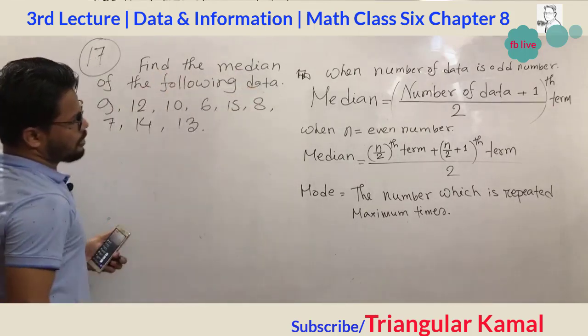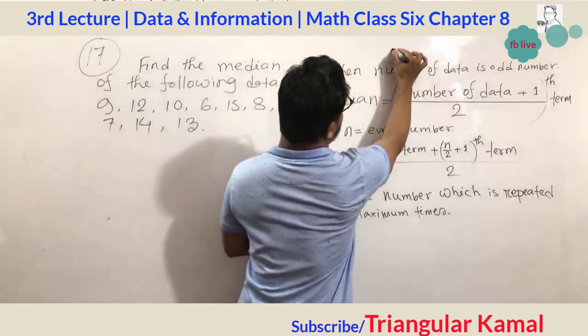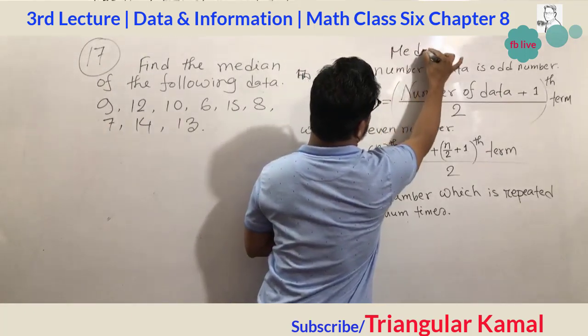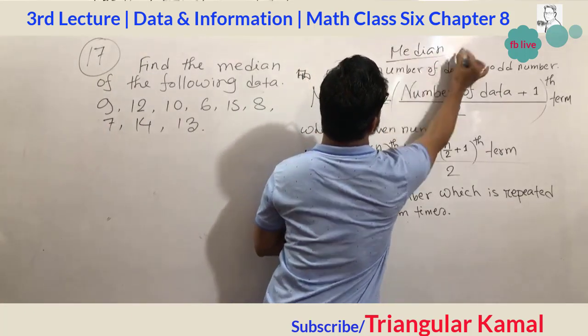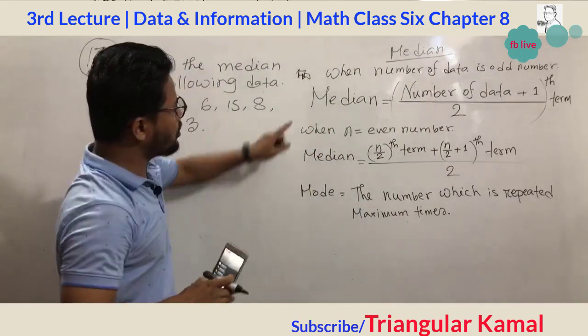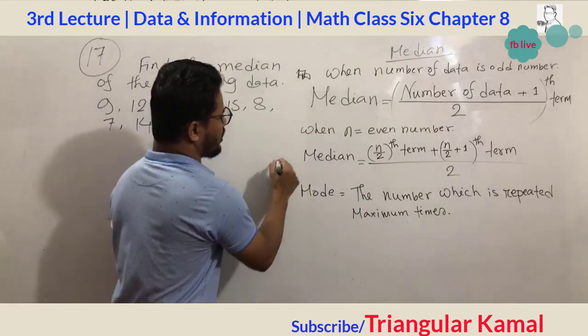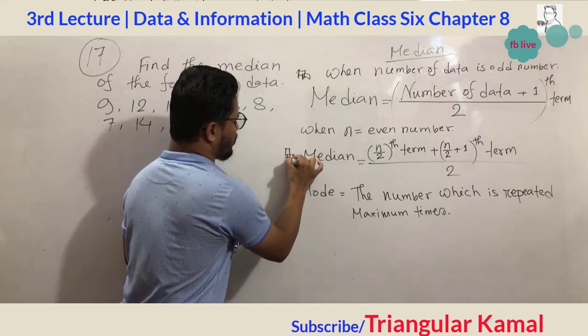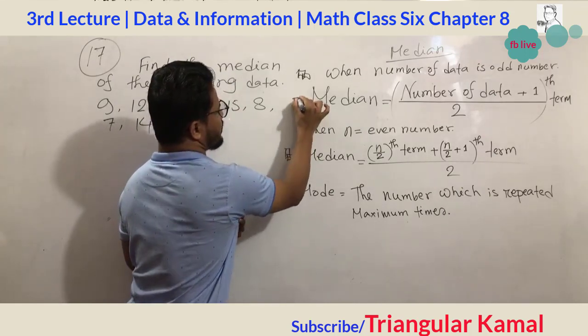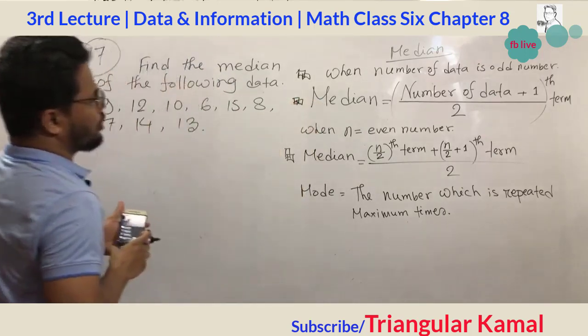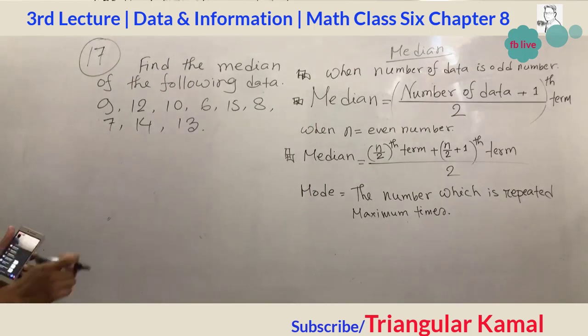Basically now we will find the median. There are two different formulas for the median, this is one formula and this is another formula. How do we apply these two formulas here?